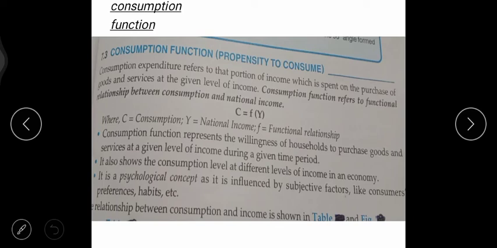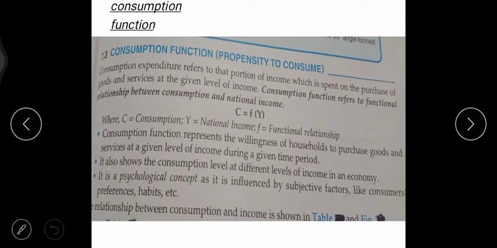Now a new topic we have started. 7.1 is aggregate demand and 7.2 is aggregate supply. Now the third topic we are starting is the consumption function.